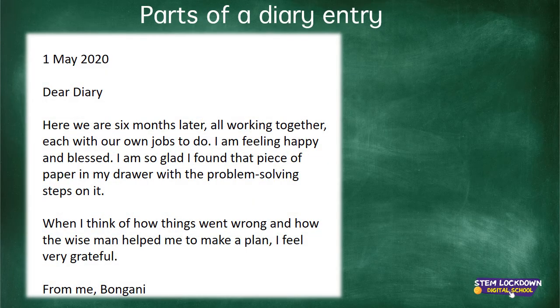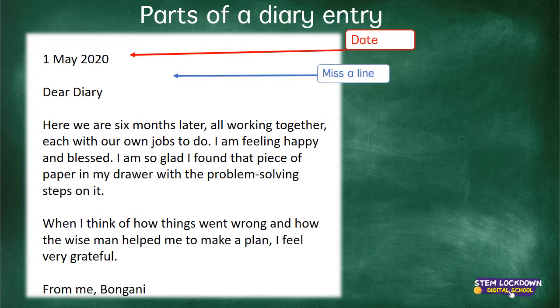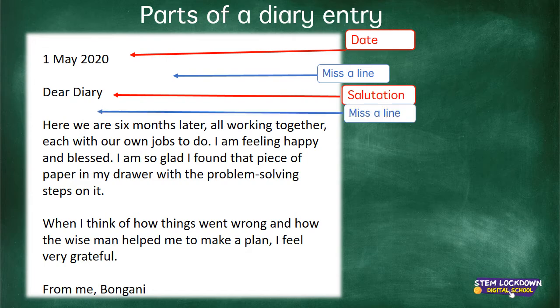Did you notice how the parts of the diary entry were set out in our examples? Let's review them. First of all, the date was written in the top left corner. Then we missed a line. After that, the salutation, Dear Diary, so that you pretend you are writing to somebody who cares. Then miss a line. Then we have the beginning paragraph.